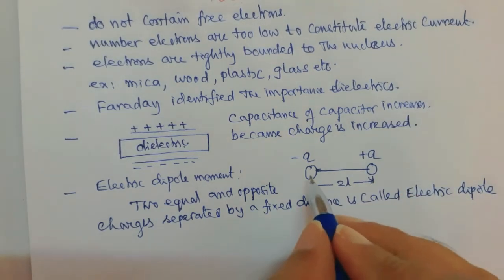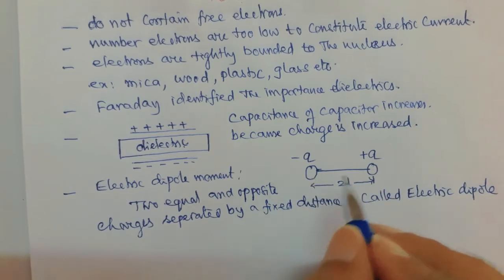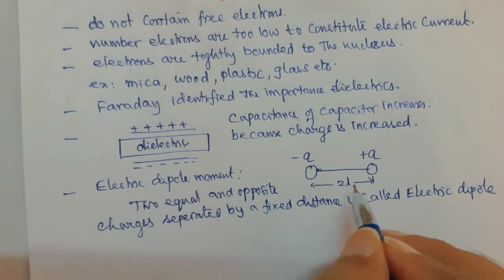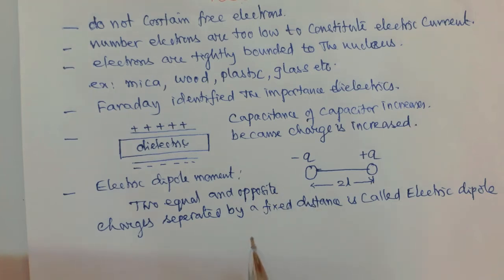In this case these are separated by a fixed distance of 2L. Now the product of the magnitude of the charge and the distance between the charges is called the electric dipole moment.